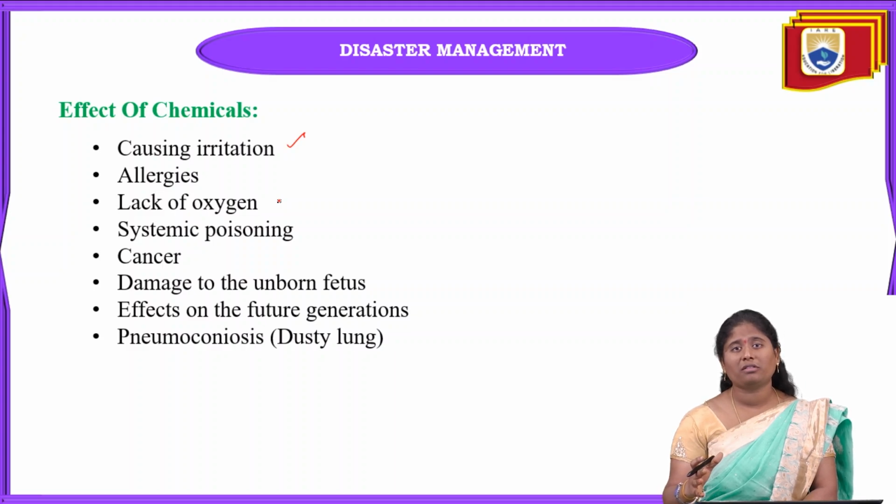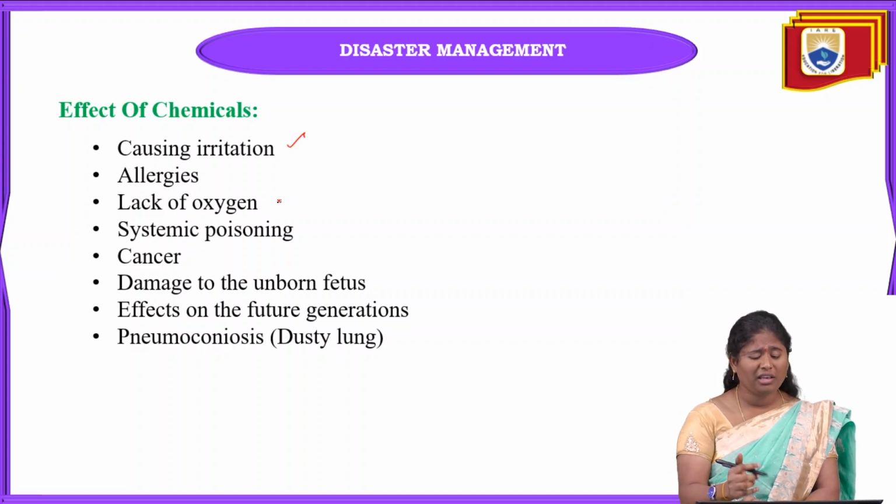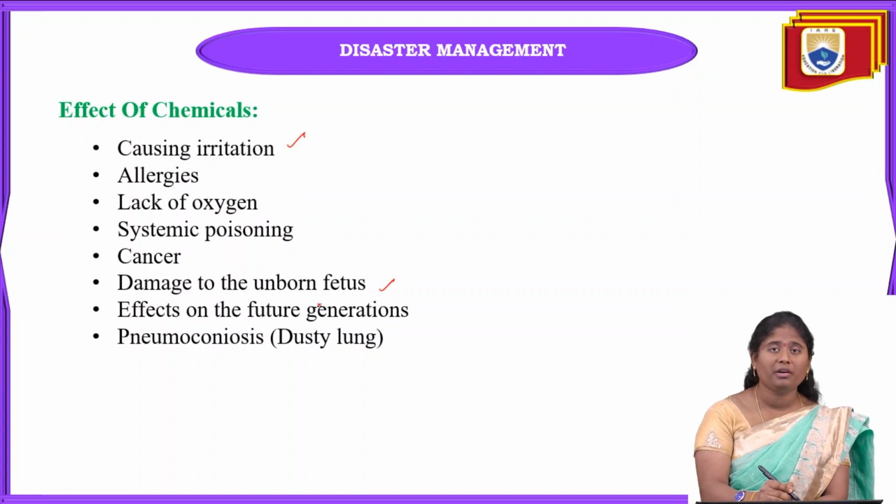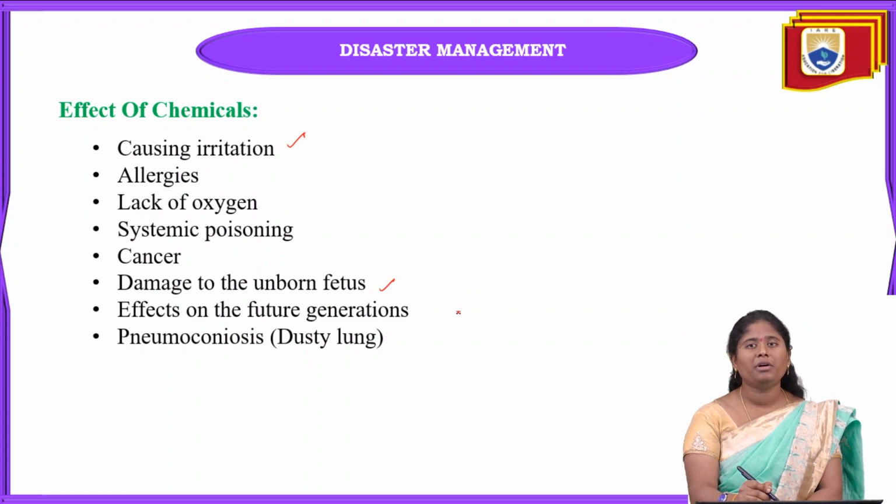Some chemicals may cause cancer and some may cause allergies, and the most dangerous one is damage to the unborn fetus. Why? Because when pregnant women are exposed to these chemicals, that may impact their unborn fetus also. And the next one is that it will affect future generations.